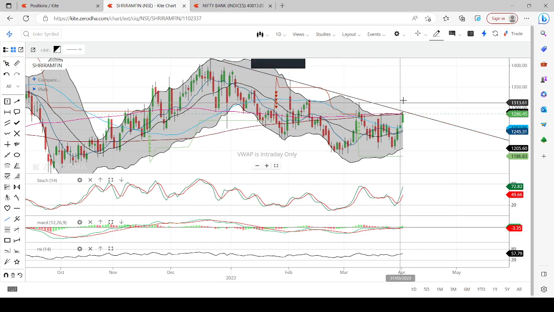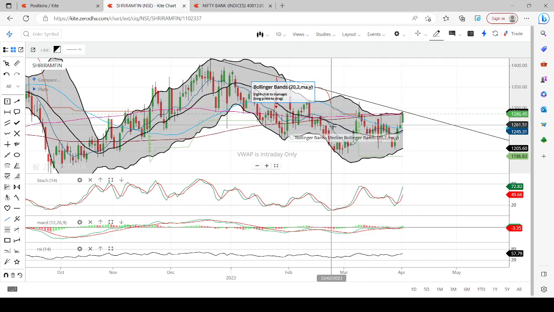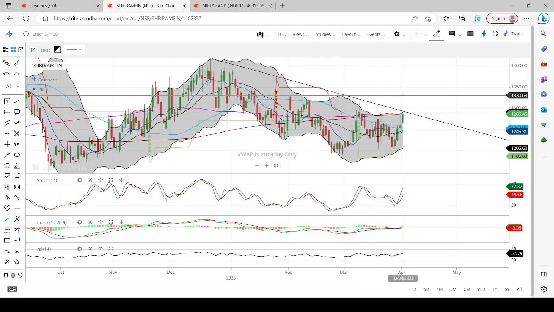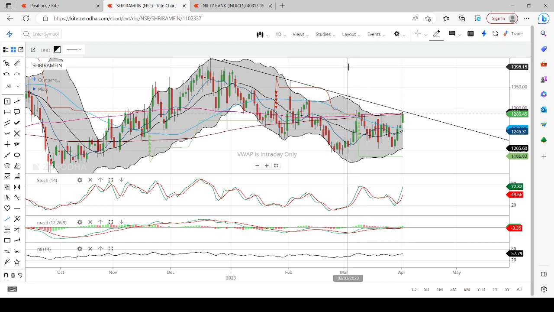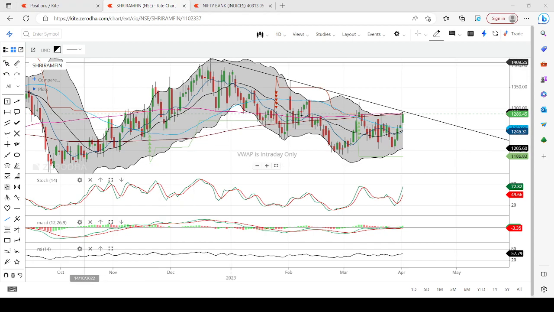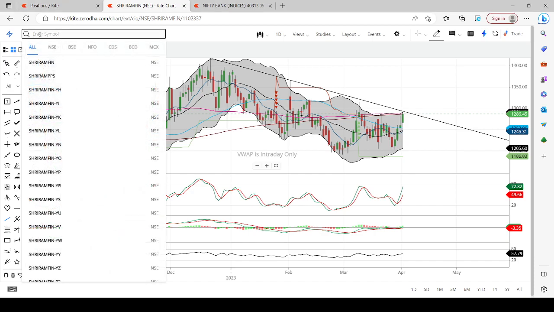It will also cross the falling trend line. In such case, we can expect the targets which we have marked. The immediate target will be 1350, and thereafter it can easily do 1400. Right? This is the level for Shriram Finance. And then our usual picks, HDFC and HDFC Bank.